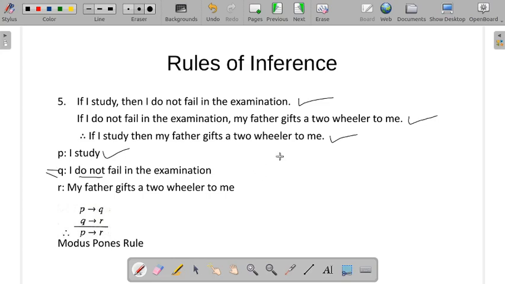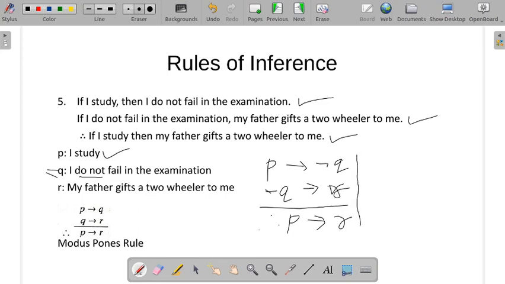So let's write the symbolic form. If I study, then I do not fail in examination. So if I do not fail in examination, then my father gives a two-wheeler to me, R. Next, therefore, if I study, that is P, then my father gives a two-wheeler to me. Here it is R.